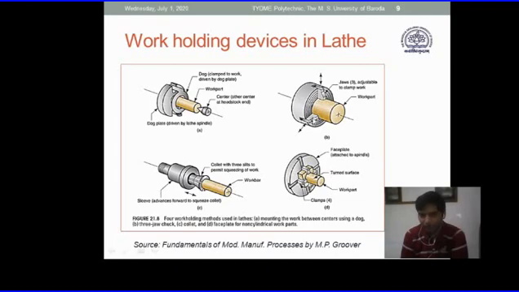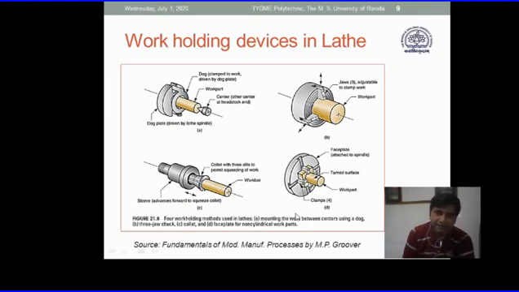Now how do we hold the job? Self-centering 3-jaw chuck, eccentric 4-jaw chuck. In addition to these two holding devices that you have studied, we will have a look at another type of holding device. One is called a collet. If you have seen the drilling chuck, then it is a controlled collet. A collet chuck is also a self-centering chuck.